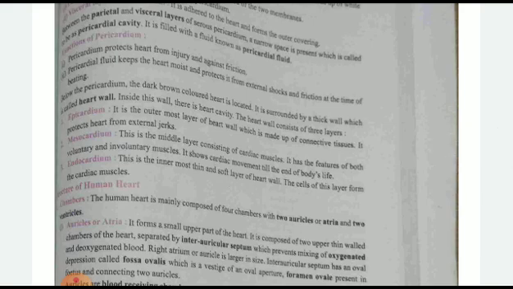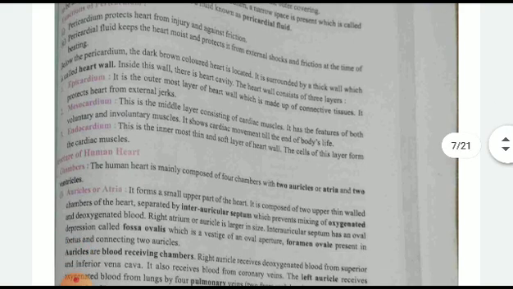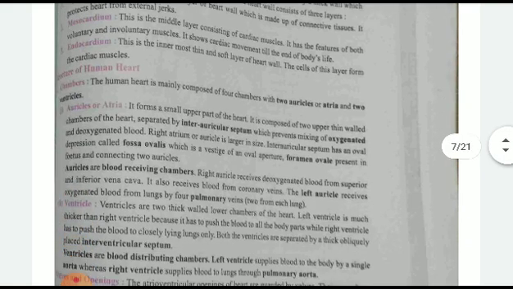After that, the heart is surrounded by a special fluid and it has three layers: epicardium, mesocardium, and endocardium. Epicardium is the outermost layer, mesocardium is in between the two, and endocardium is the innermost layer. The structure of human heart. Auricle and ventricle play a very important role.